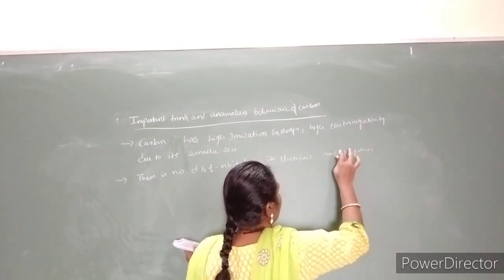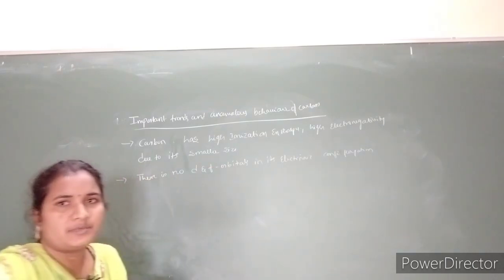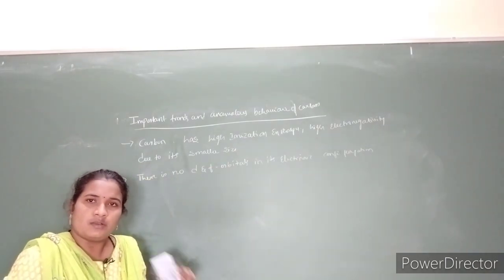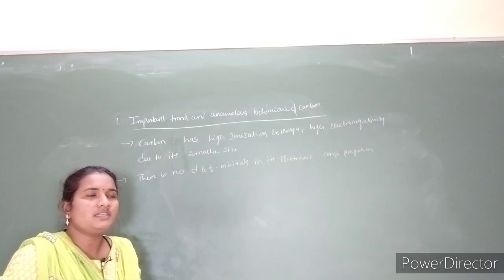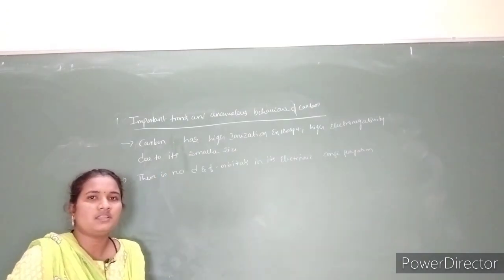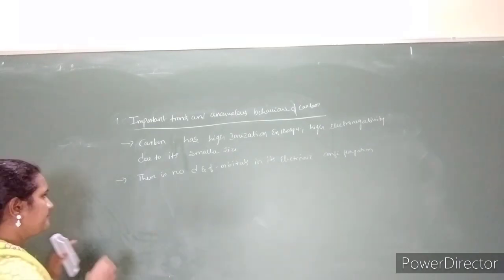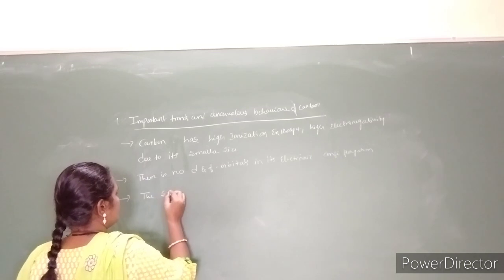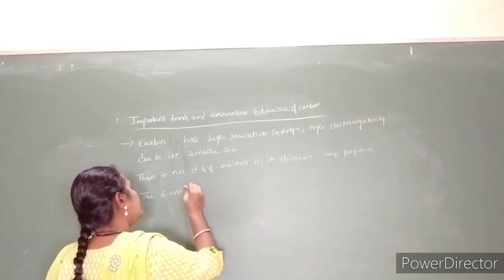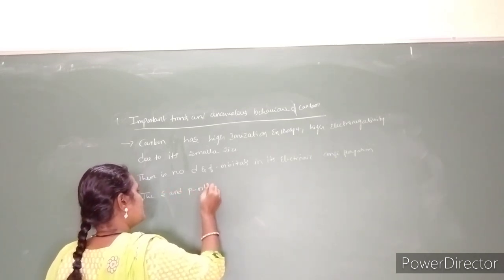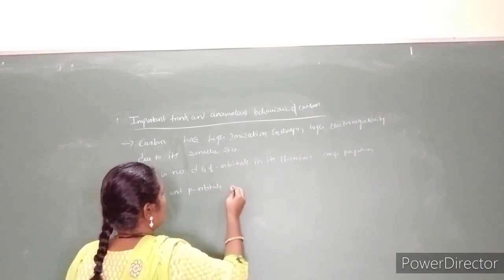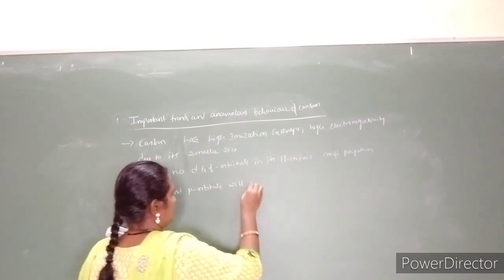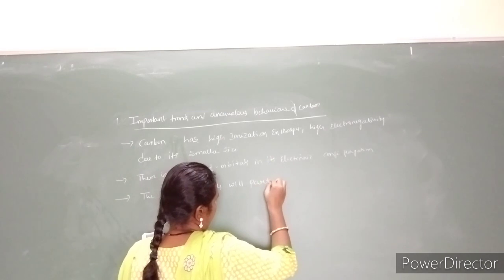So only the s and p orbitals are involved in the bonding. The s and p orbitals contain electrons that participate in the bonding.